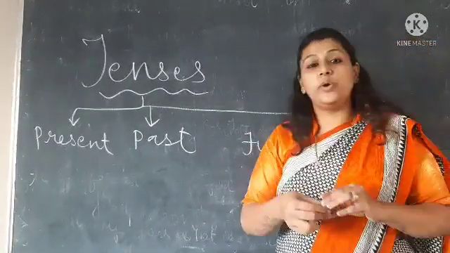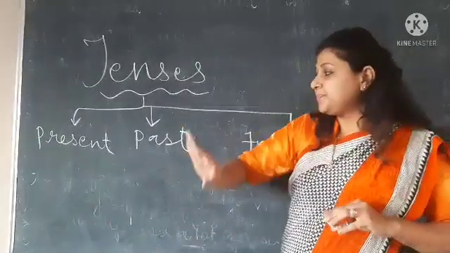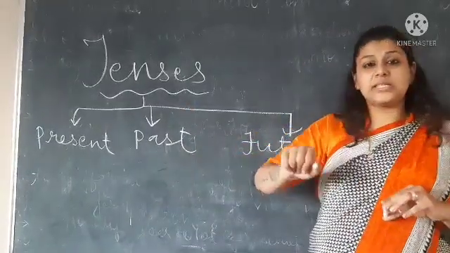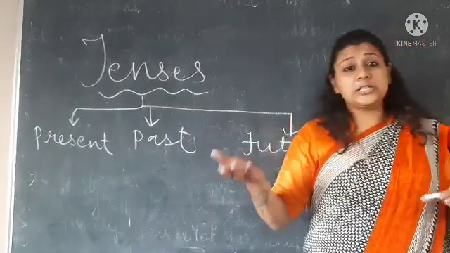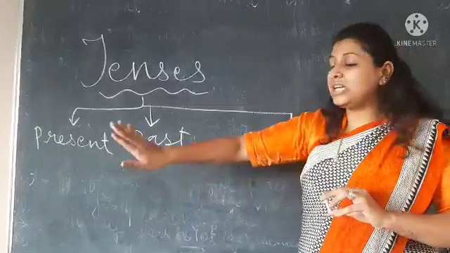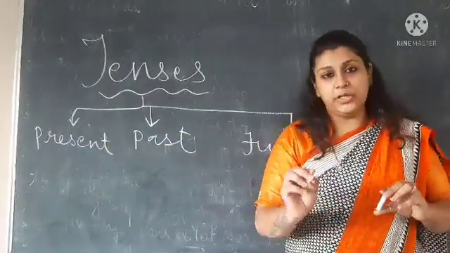Now, these are also called simple present tense, simple past tense and simple future tense. Why is it called simple? Simple is basically this only. Nothing new has been added because of the word simple here.